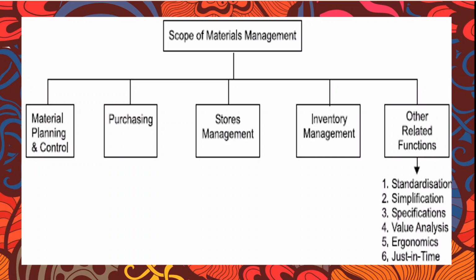So first, once the demand is raised from some department, you will be able to identify the suppliers from the list of suppliers who can supply the products, and you will be able to place the order with them, which will help you to reduce the cost and get quality products which are needed for your production unit.